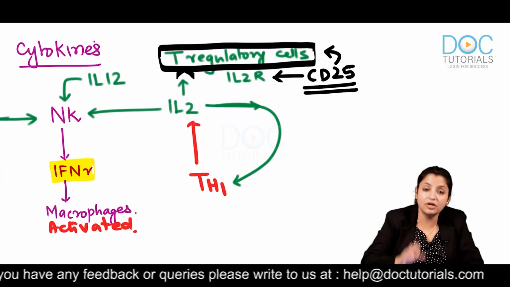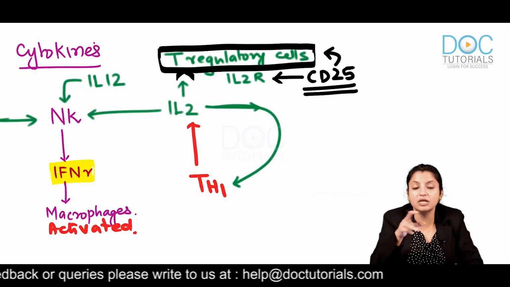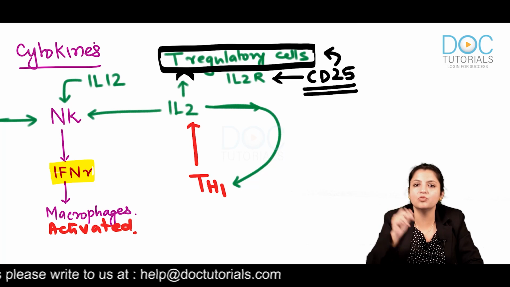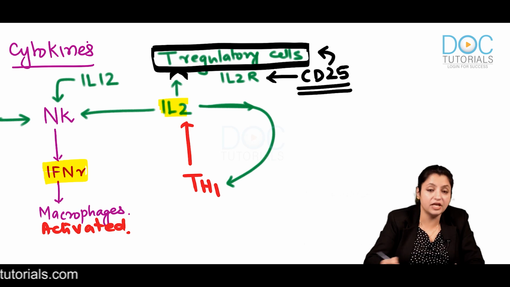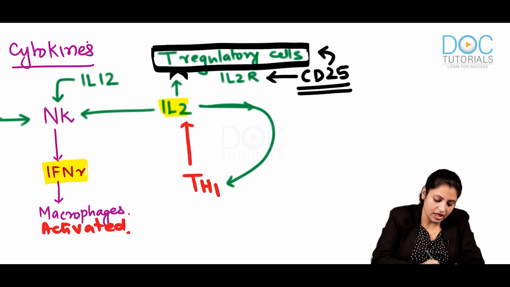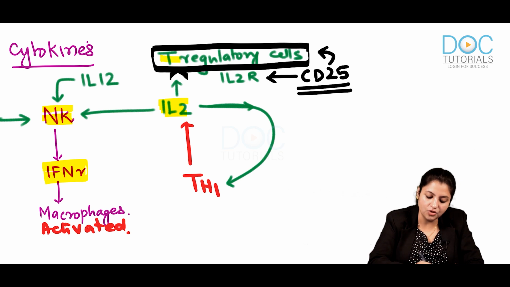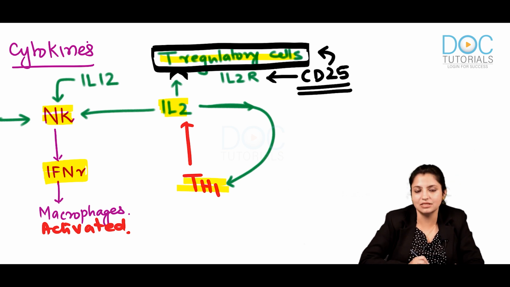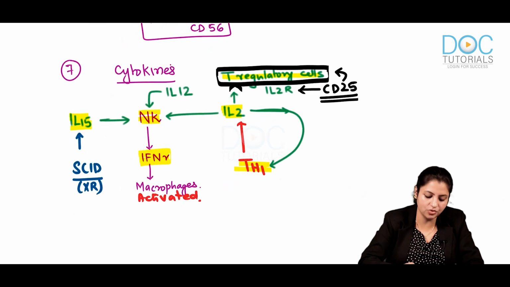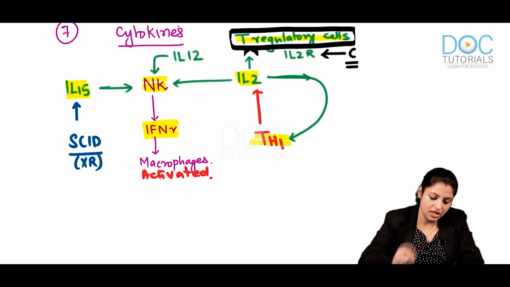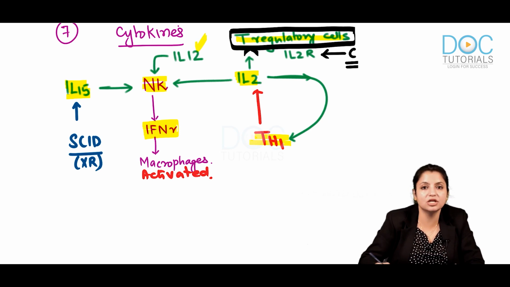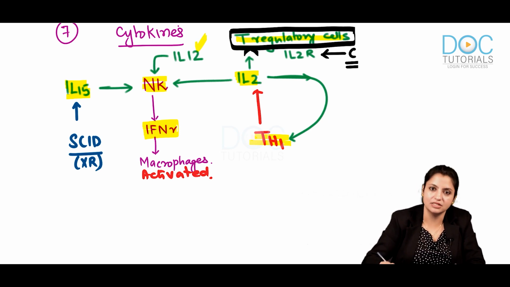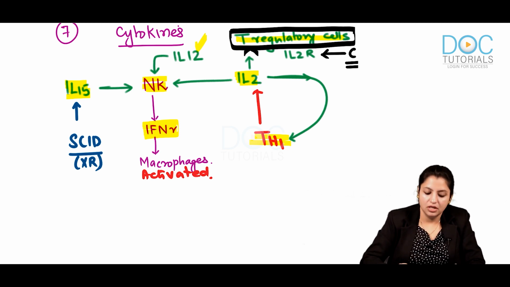We have talked about regulatory T cells before, so everybody please go back and see T cells and see what regulatory T cells are. They suppress the immunity. So can I say interleukin 2 is a very important interleukin. It does three functions. It can activate NK cells, it can activate regulatory T cells, and it can also activate Th1 cells. So this was interleukin 2, which you should remember. What are the three interleukins which stimulate NK cells? Interleukin 15, interleukin 12 and interleukin 2. Interleukin 12 is the one which helps in releasing interferon gamma from the NK cells. Everybody clear with this?